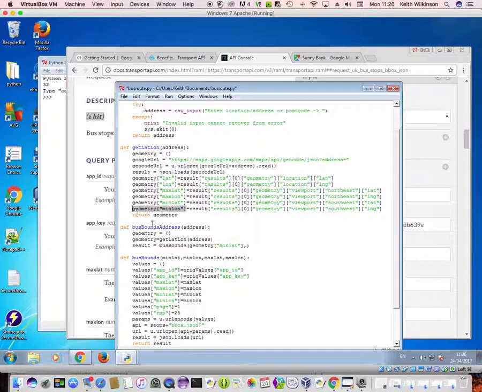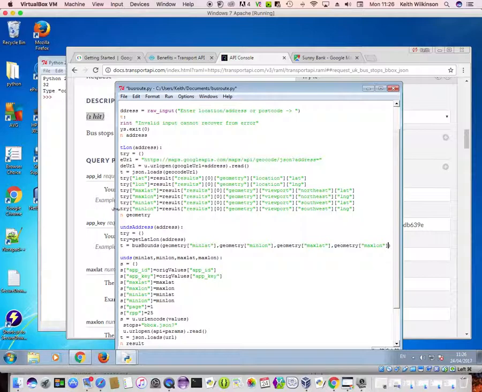So if I copy that one and paste that one into my call, and then I'm going to use the maximum latitude. Now I'm copying and pasting just to stop me making a typing mistake. And finally the max longitude, which is that one, and pass that value in there.